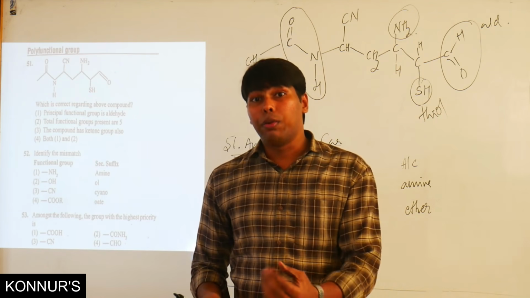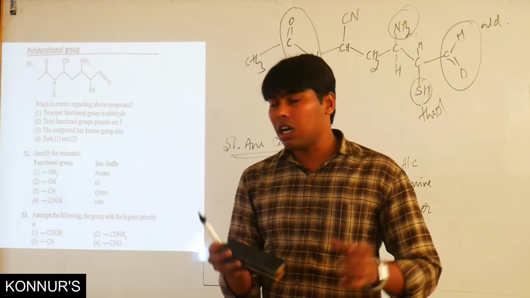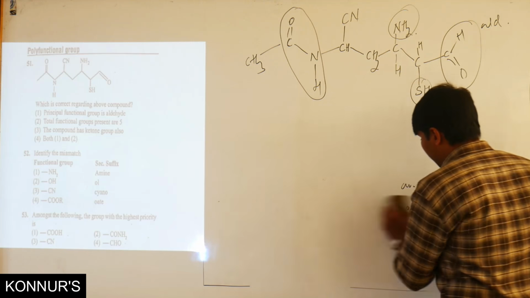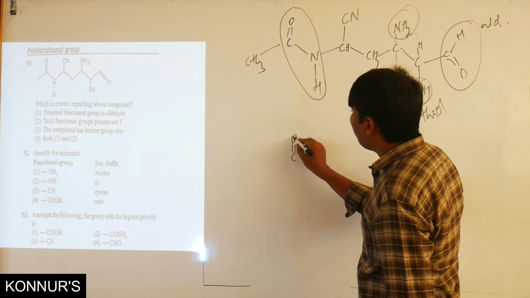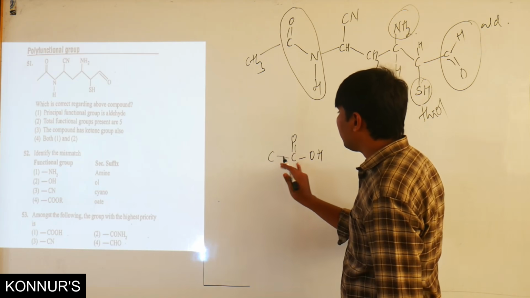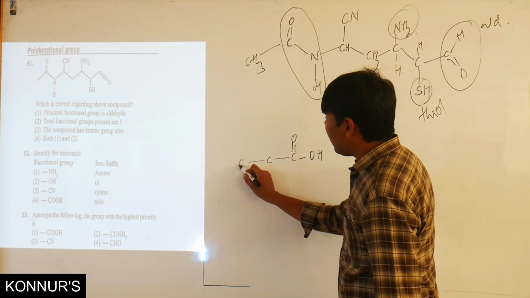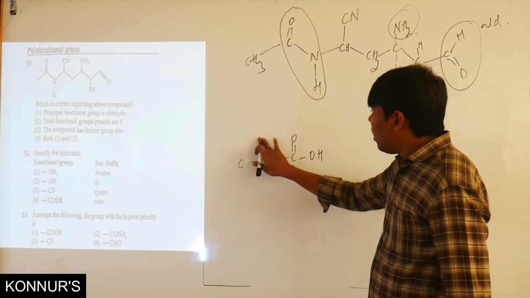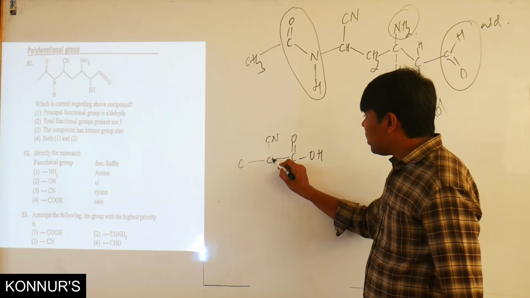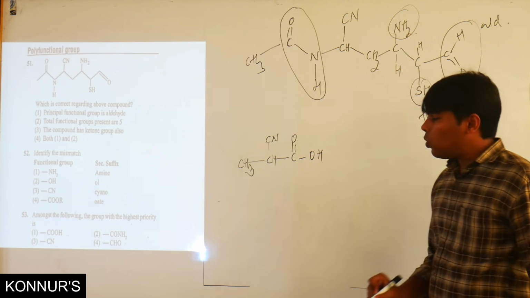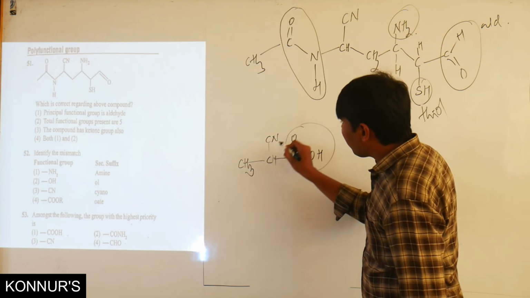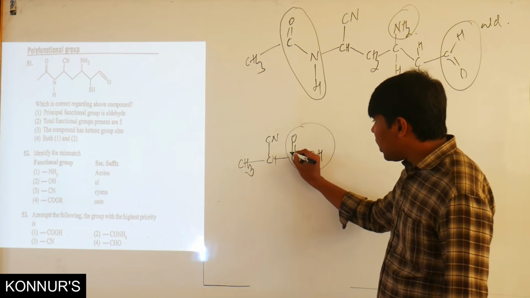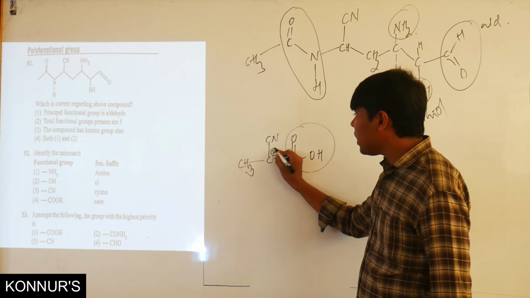So if any compound is there, let us suppose I will explain with a compound like this: C double bond O, OH, C, and here also C. Let us suppose here one cyanide is there. Okay. In this kind of example, the carboxylic acid is already considered as the principal functional group, so it will be numbered as 1, and this is numbered as 2.